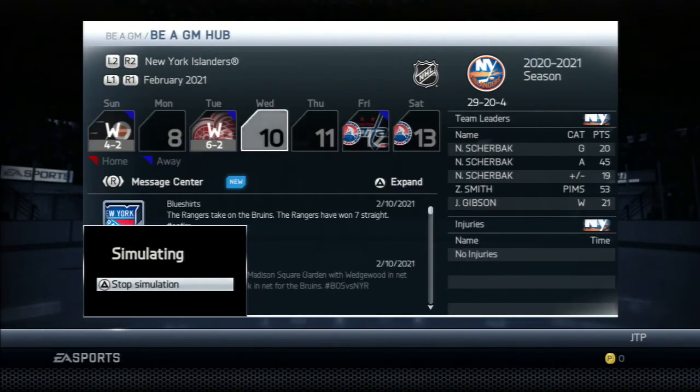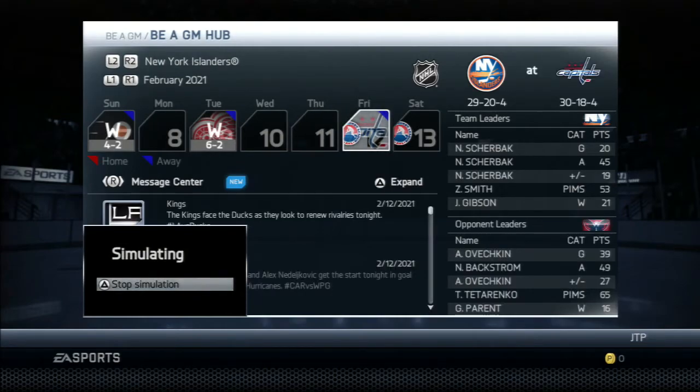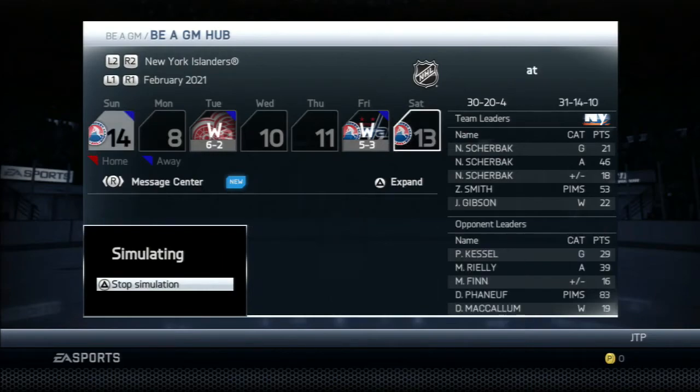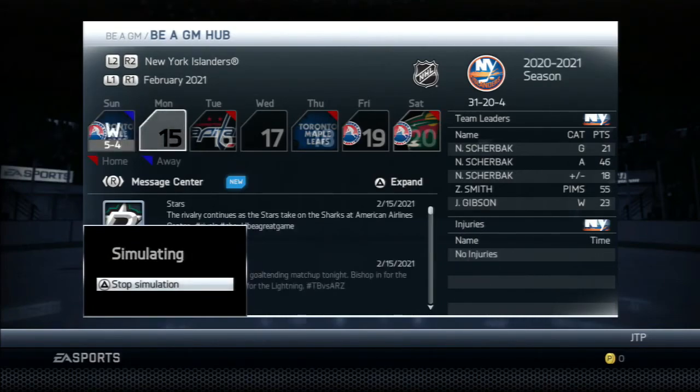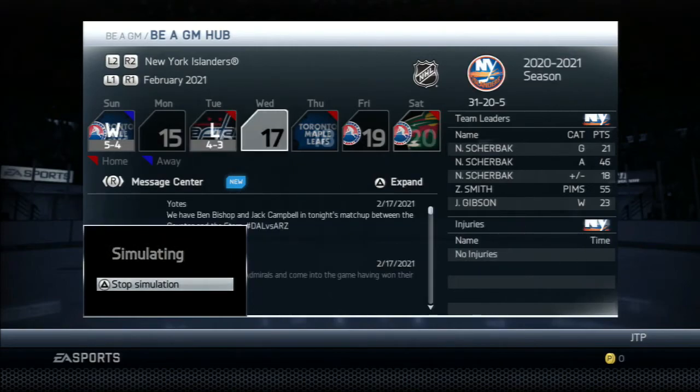Alright, 6-2 win. Look at that. Sherbak, he now leads us in goals. So apparently got another goal in that game. Maybe a couple of goals. Alright. And yeah, look at that. So the 3 games so far, we've scored 15 goals in 3 games with Sherbak in the lineup. Actually, he just scored another goal. So he's 3 goals in 3 games, I'm pretty sure, with our team so far. We're 3-0 with Sherbak in the lineup. And make that 4-0. 20 goals in the last 4 games. We're averaging 5 goals a game with Sherbak in the lineup. Unbelievable. I don't think he got any points that game.